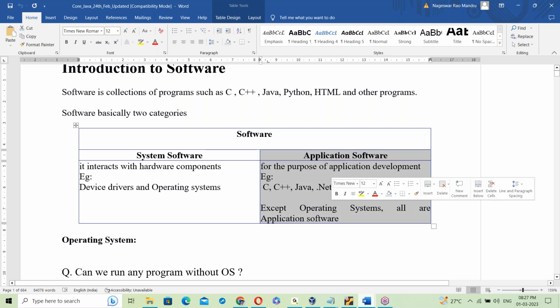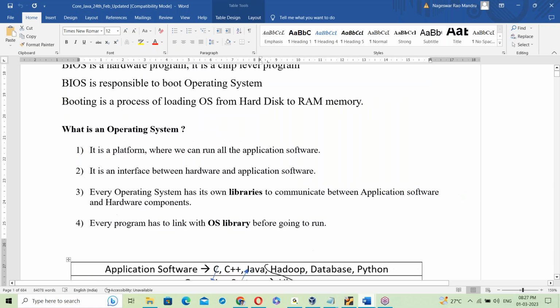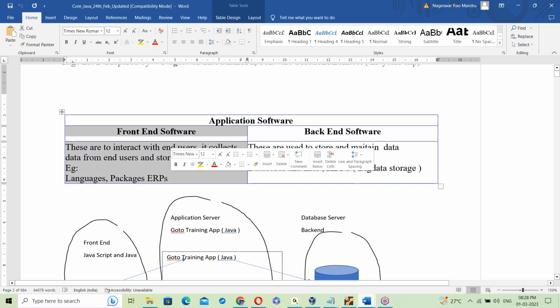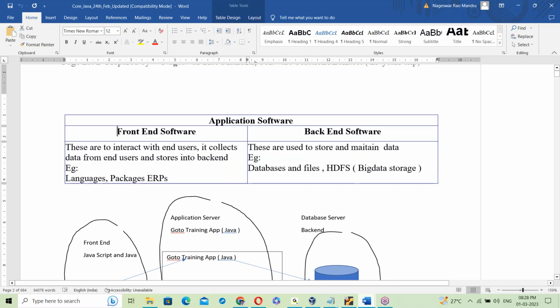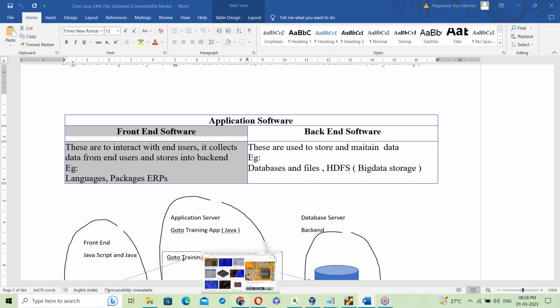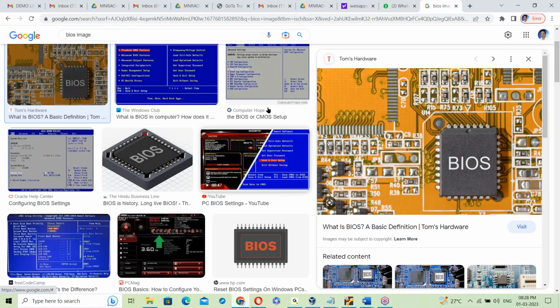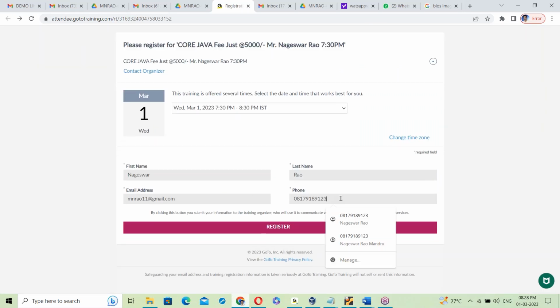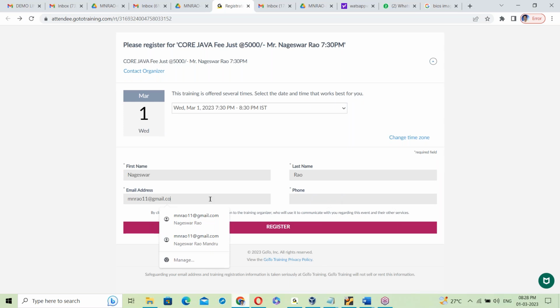Now our topic is application software. Let us move to application software. In application software there are again two categories: front end and back end. So what is front end? What is back end? Front end is like this.